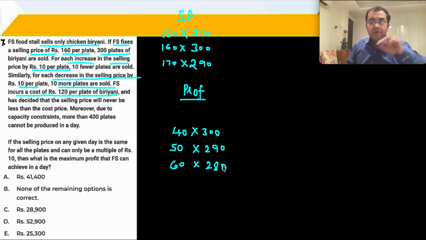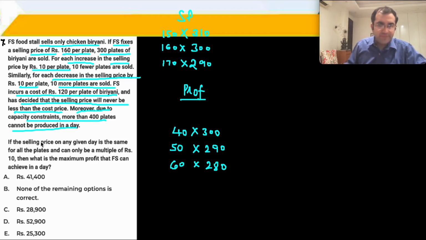If I am monitoring only the profit, ठीक है. He has decided that obviously the selling price will never be less than the cost price. ठीक है, तो ये 120 से नीचे नहीं जाएगा. Moreover, 400 plates he cannot do more than 400 plates.